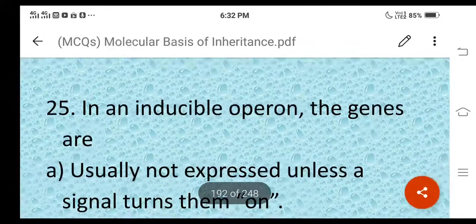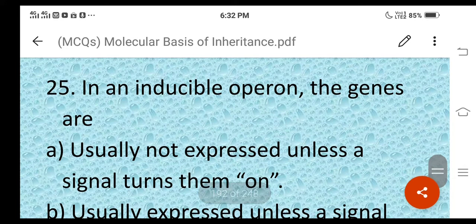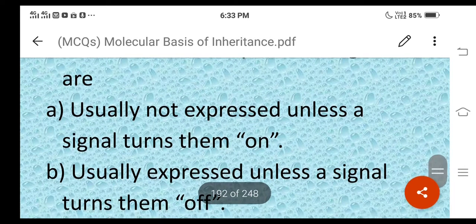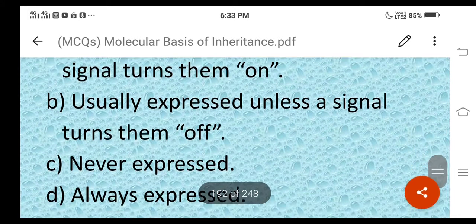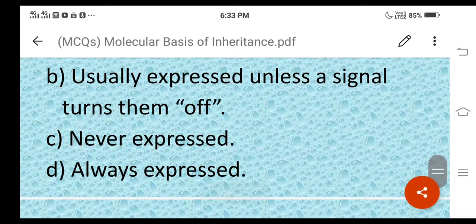In an inducible operon, the genes are usually not expressed unless a signal turns them on. Then second option, usually expressed unless a signal turns them off. Then third one, never expressed.